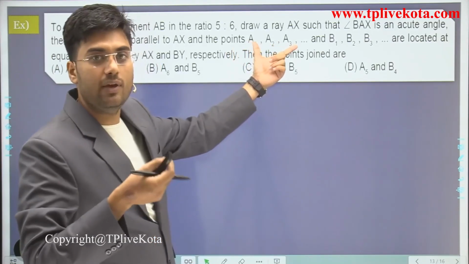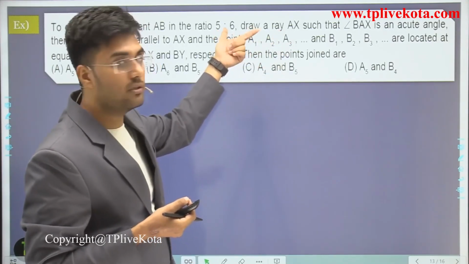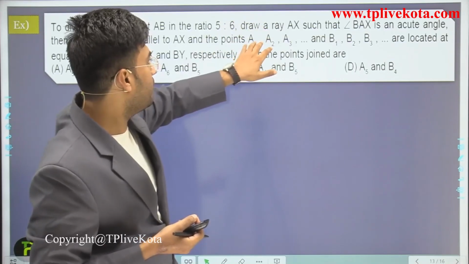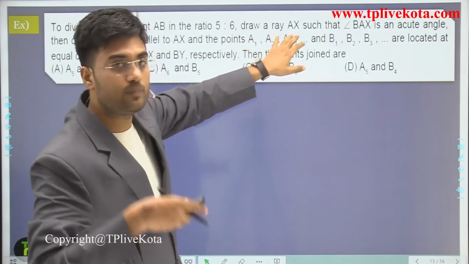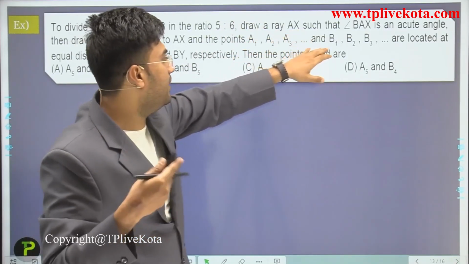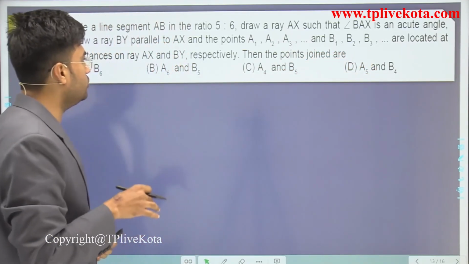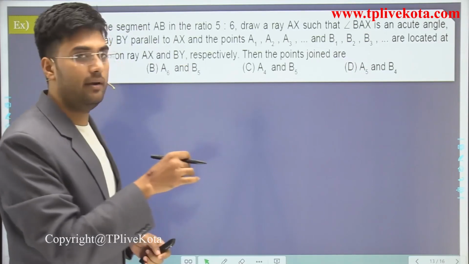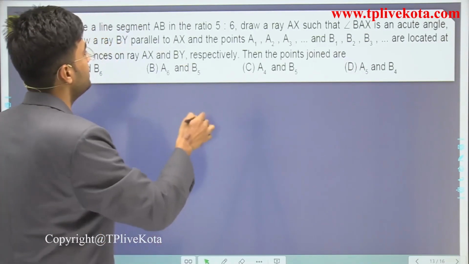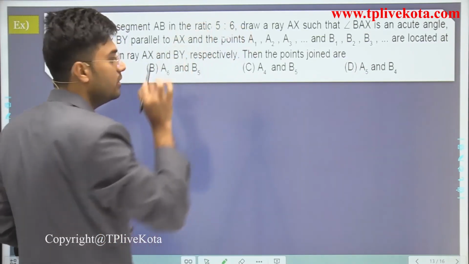Here the ratio is 5:6, so we mark off A1, A2, A3 up to A5 and B1, B2, B3 up to B6. We join A5 and B6 to divide the line segment in 5:6.